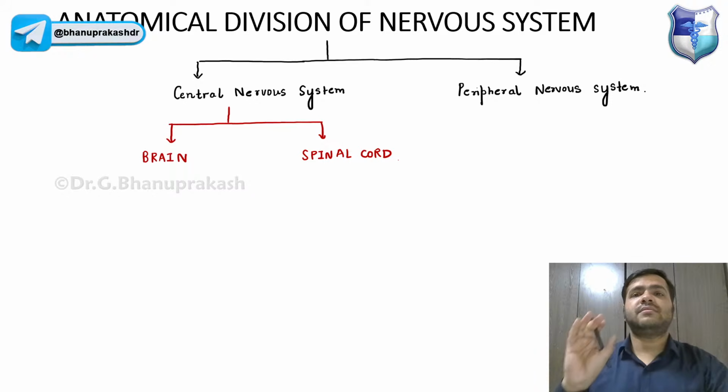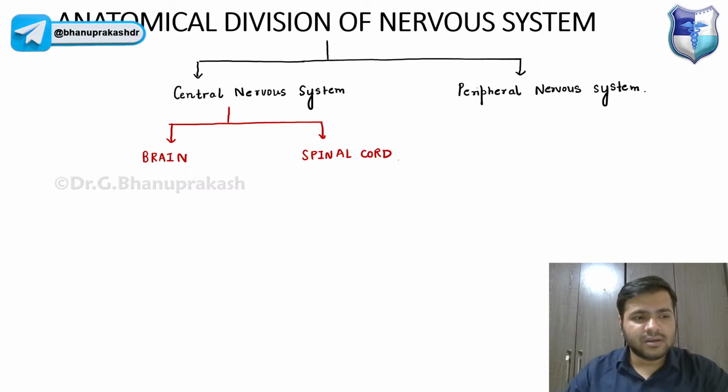The central nervous system comprises the brain and the spinal cord.